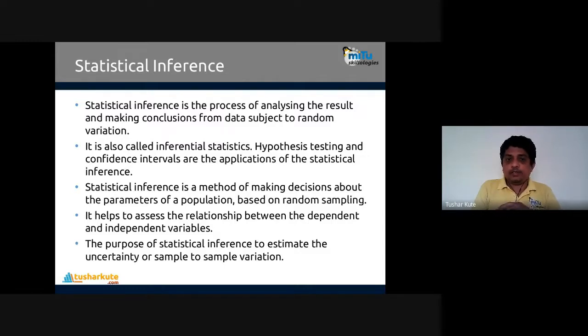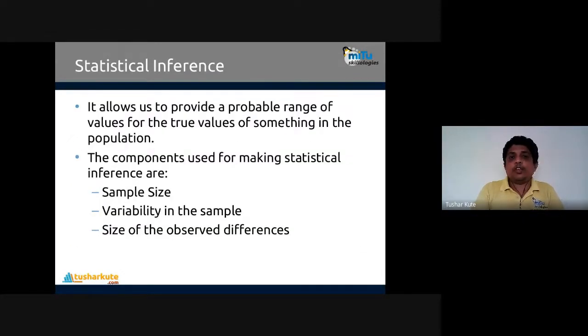And inferential statistics is the application of it. Inferential statistics is a method of making decisions about parameters of a population based on random sampling. You collect randomly; I will not go for all. That's what inferential statistics is. In inferential statistics, the terminology we use is connected with a sample. Everything is a sample. It allows us to provide a probable range of values for the true value of something in the population. They will not consider the whole data. They will randomly take only 1% or 2% of the data from the whole, work on that, and assume that whatever findings we have are applicable to the population.